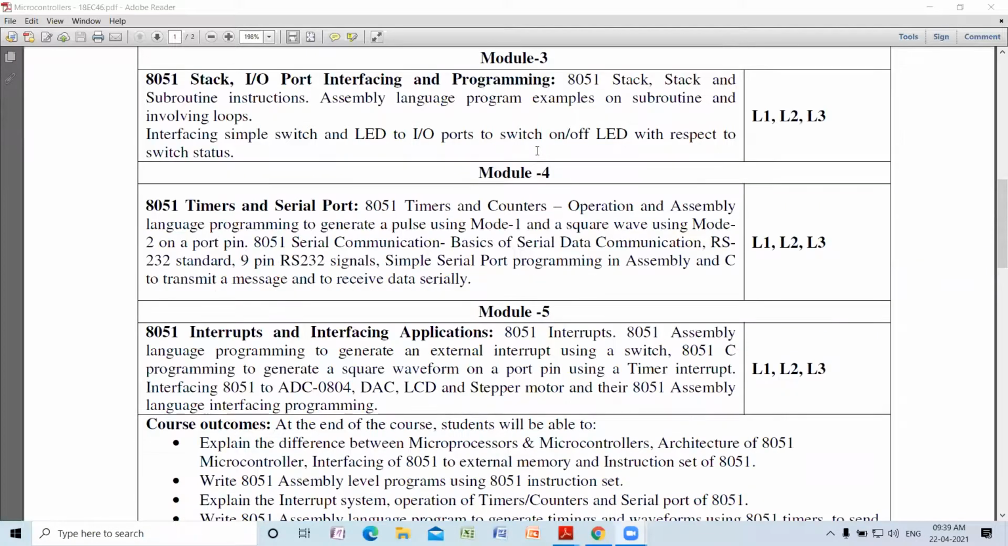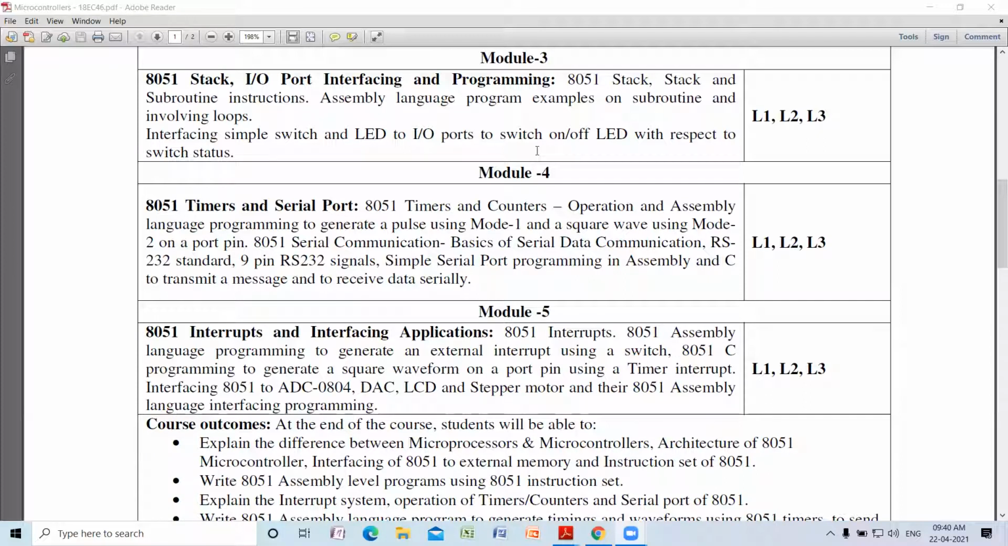Module 4 deals with 8051 timers and serial port. I shall be discussing it whenever the topic comes up. Timers and counters are the inbuilt devices present in 8051. Timers take care of the timing job, synchronization job, giving timing signals, whereas counters will count the number of events in synchronous with the clock. The serial communication port is present inside the 8051 for interfacing external devices. So module 5 talks about interrupts and interfacing applications.